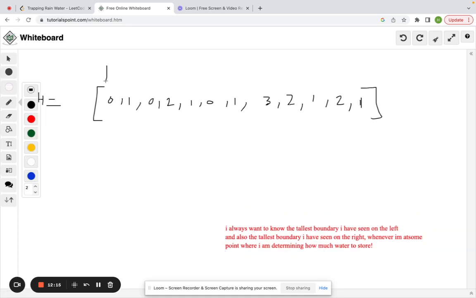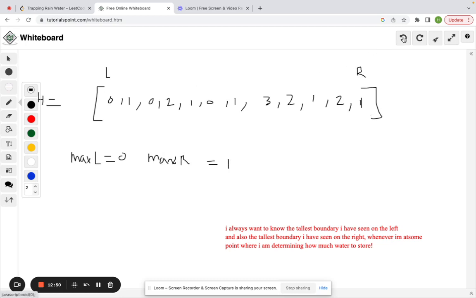Okay, so I'm just going to get straight into the approach. We're going to have a left pointer that starts here, and I'll call it the right pointer that starts here. And we're going to store in our variables the max left value and the max right value. So to start, we'll have max left equals 0, and max right equals 1, because those are the boundaries that we see here.